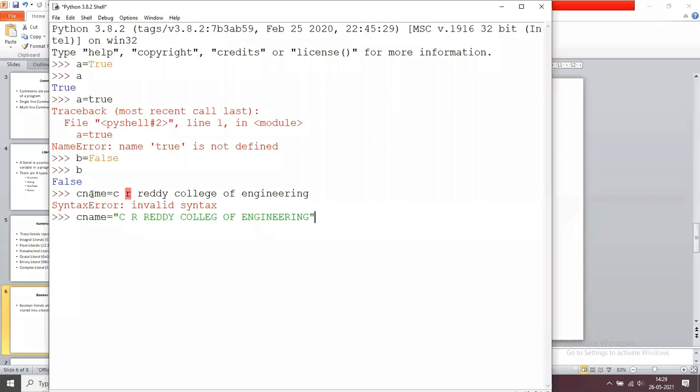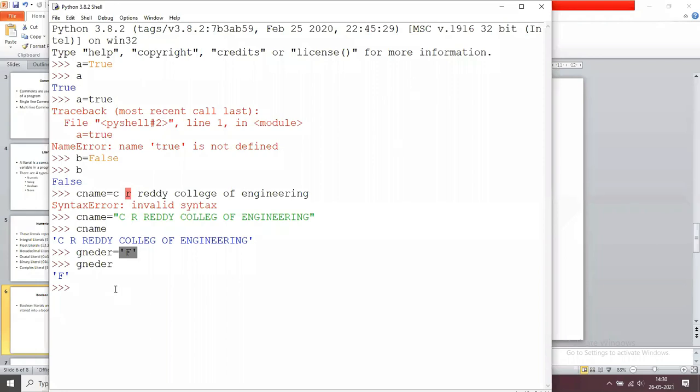Now if I press enter, this is a string literal, C name. Okay, how can we assign single character literals by using the single quotation? If I give gender equals to female, gender equals to female. Now this we call single character strings. So this is about literals.